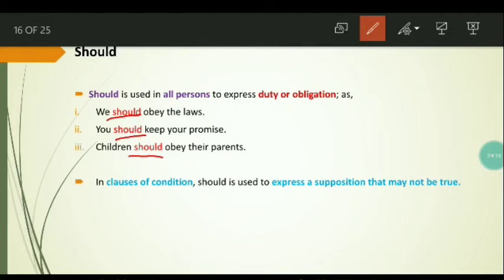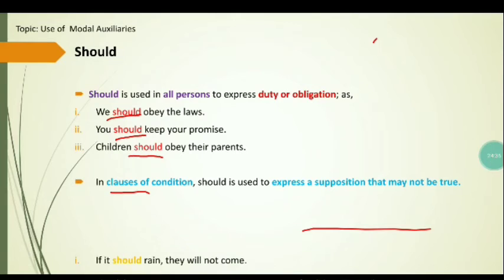In clauses of condition, should is used to express a supposition that may not be true. In clauses of condition, should expresses a supposition, but it is not necessary that the supposition would be true. The supposition may not be true. For example, if it should rain, they will not come.